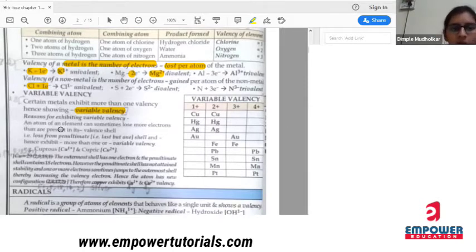An atom of an element can sometimes lose more electrons than are present in its valence shell. Okay. Means if one element loses more than one electron, then that element will have variable valency. Okay. In its valence shell, that is loss from penultimate shell. What is penultimate shell? The second last shell.